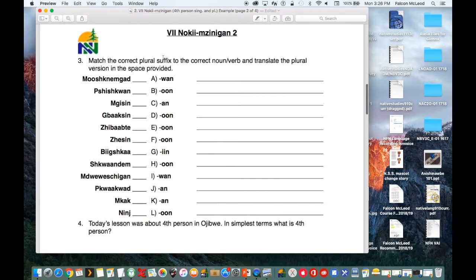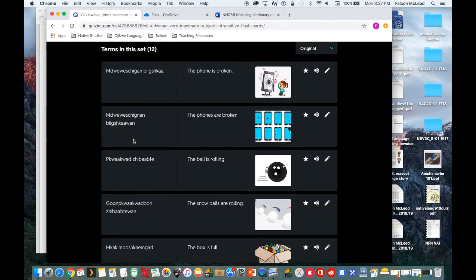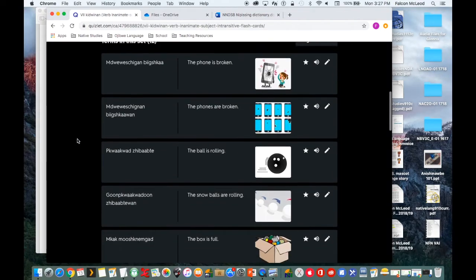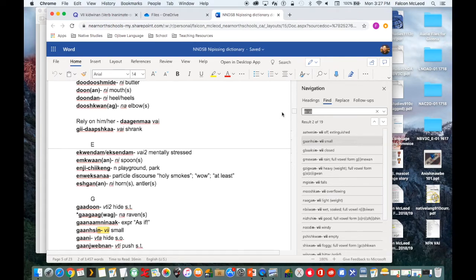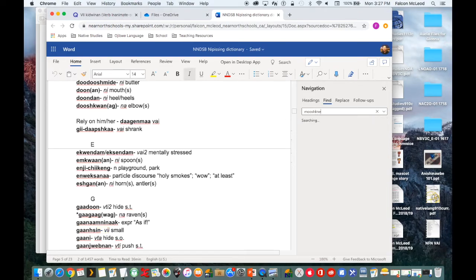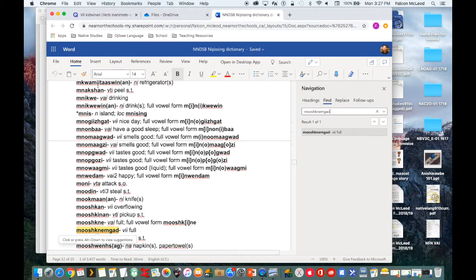So match the correct plural suffix to the correct noun/verb and translate the plural version in the space provided. So we have a word here, moshnem gut. So you can either use Quizlet here. So we need to look for moshnem gut. So mkak moshnem gut. The box is full, so it is full. You can use the dictionary. Moshnam gut. It is full.